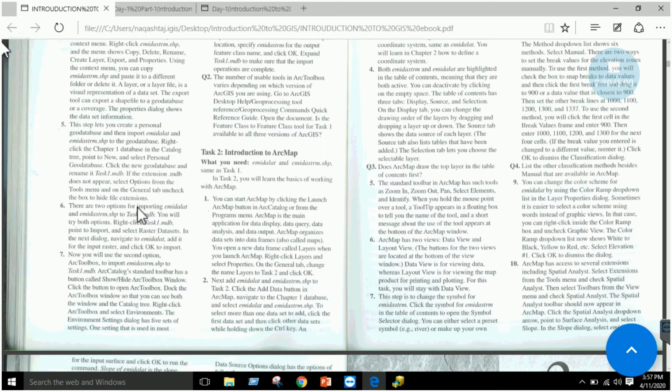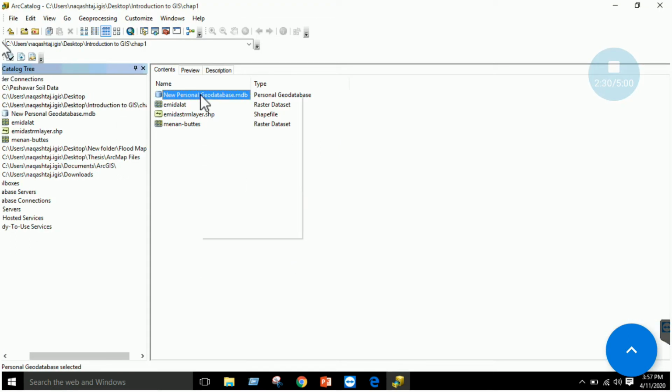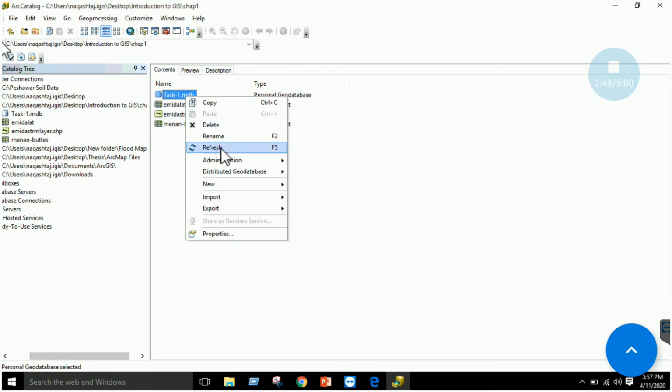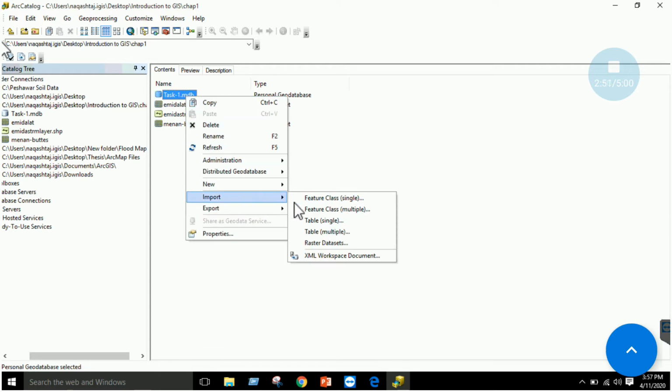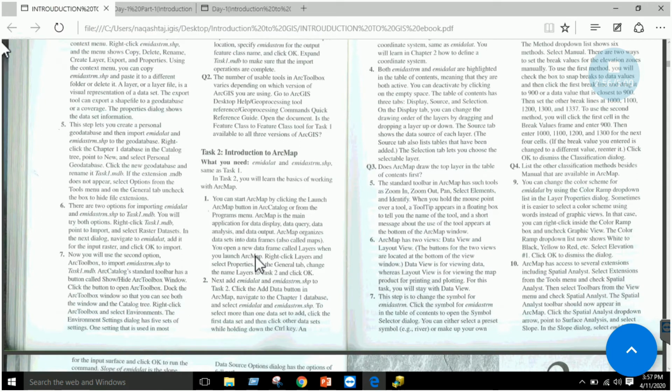Now the next thing is to import something. We can import raster as well as vector to this mdb, right? So you can just click over here and rename it to task1.mdb, right? Okay, so this is our database that is created, right? If you right click, you will have the option of import, right? So you can import a feature class, multiple feature classes, tables, etc. So our next task is